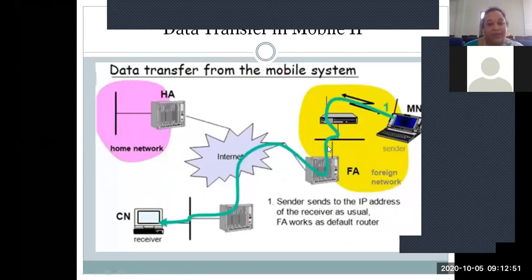And coming to the next one, in the reverse way, how is the mobile node going to be transferring the data to the correspondent node? After receiving the encapsulated packet, which has been received from the correspondent node through the foreign agent, the mobile node will answer in reverse, from the mobile node to the correspondent node directly, because here the foreign agent will be acting as a default router in between the mobile node and the correspondent node.